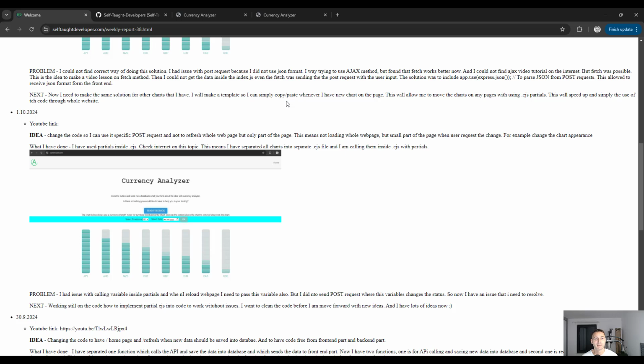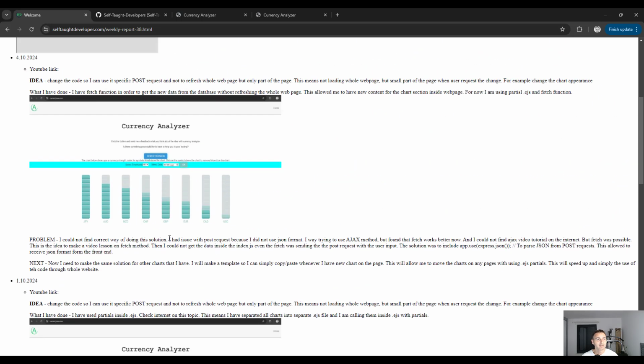And then the issue came up: how to use those partials together with this code, how to reload only this function. And I have spent several days, and you can see today I have found the solution. It was using the fetch method, where I can send a JSON request to the backend. It reads the database and sends back the JSON file with the data, and I populate the chart. So I can use this one, for example, this chart.